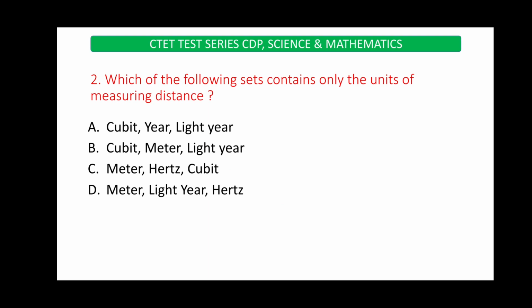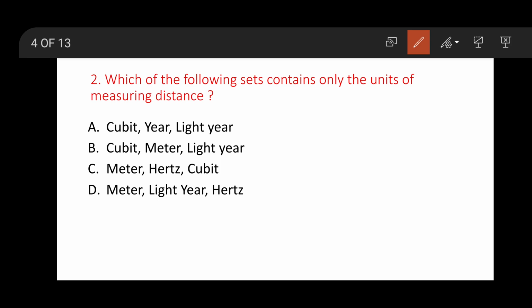Question number 2: which of the following sets contains only the units of measuring distance? Here we know cubit, year, light year. Option B: cubit, meter, light year. Other options: meter, hertz, cubit; meter, light year, hertz. Here this option will not come, and this also will not come. Only options A and B we have to see, because hertz is the unit of frequency. Here we know year also will not come. Year is the measurement of time. So option B is the right answer.